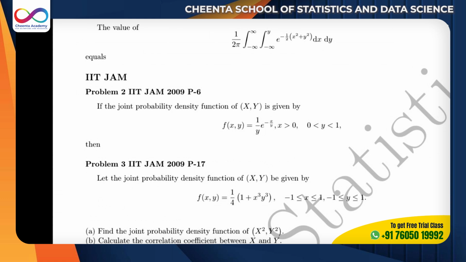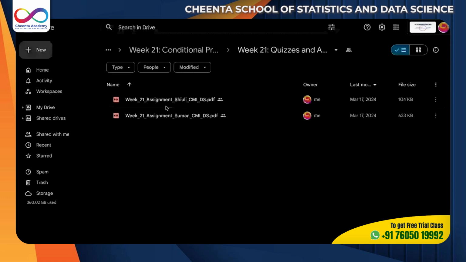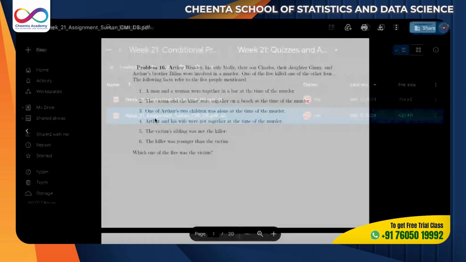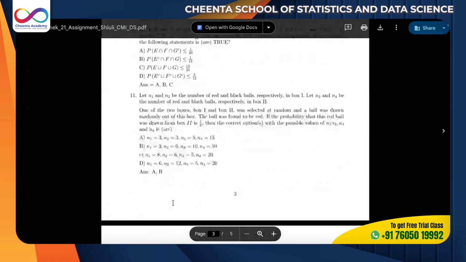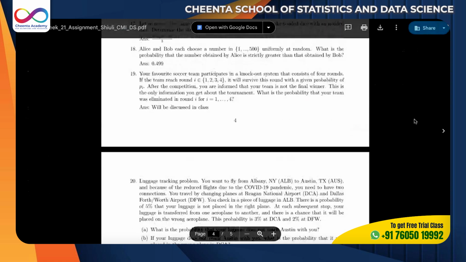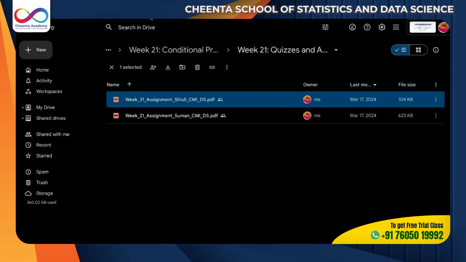Let me show it for CMI 2. Previously there were two teachers teaching, so you can see two assignments, and they were discussing them in the classes, and students just have to solve these assignments. That's the whole thing. So what we have done is break down the entire course into sections.